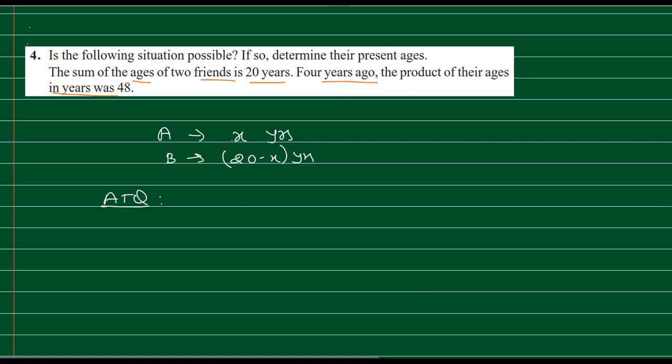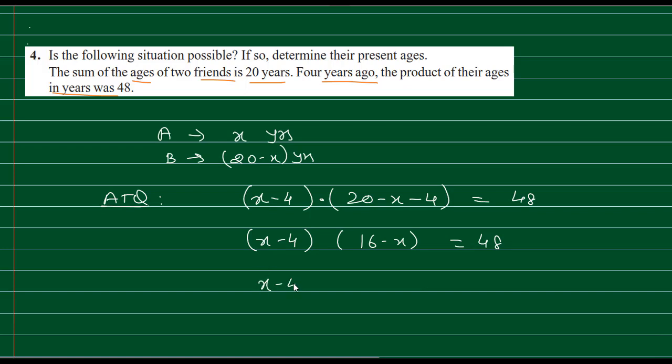So x before 4 years would be x minus 4, and 20 minus x before 4 years would be 20 minus x minus 4, and the product was 48. So this becomes x minus 4 into 16 minus x, which is equal to 48.